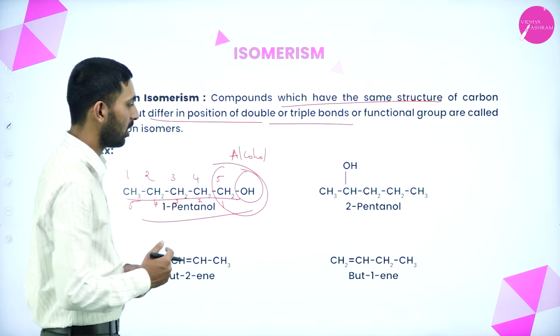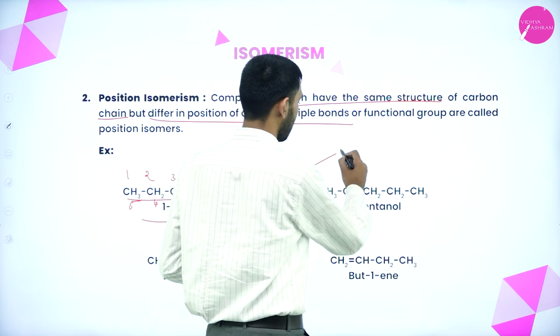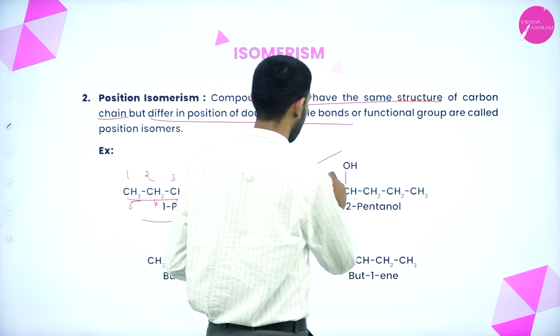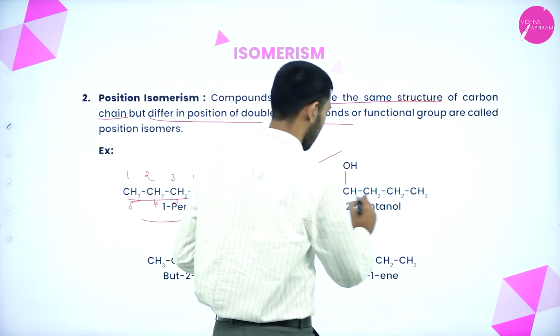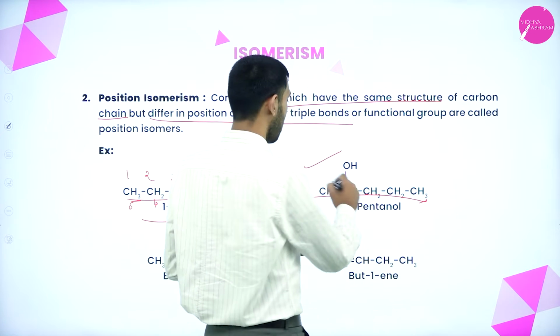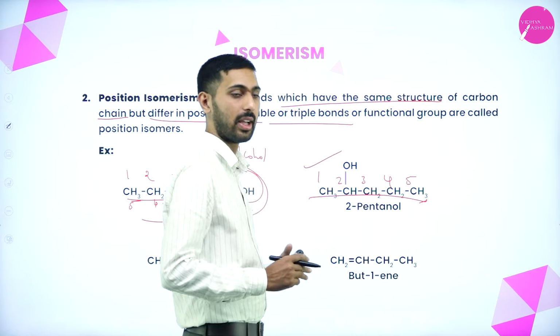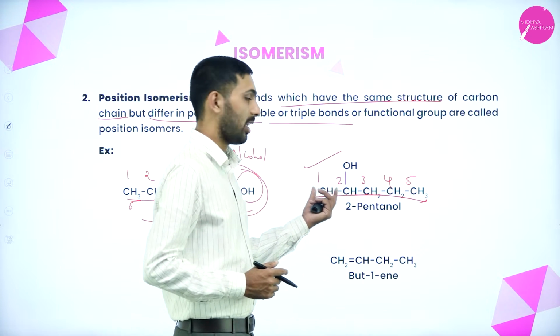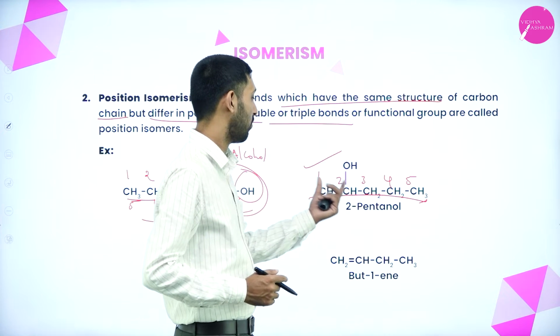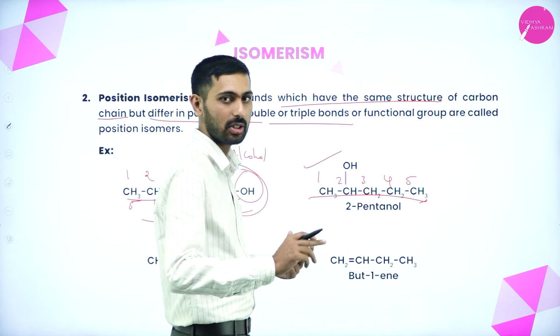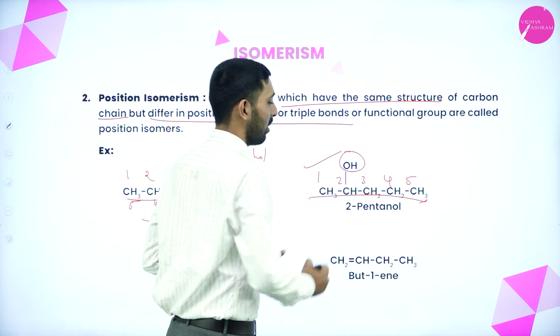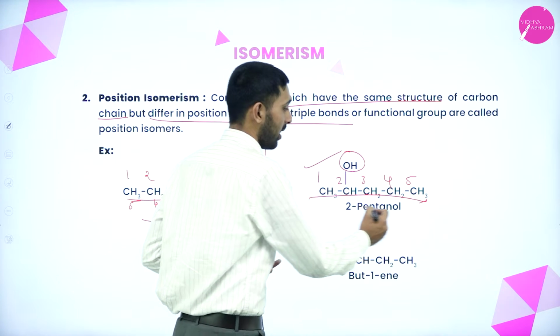Okay. Next thing, now here you see. Now let us take a second example. Here also, which is the carbon chain? Here this is the carbon chain and it is the longest chain. So 1 2 3 4 and it is 5. So if we are naming from the left hand side, for the second carbon you will get the second position. Correct, right? OH will get the least number. If you are naming from the right hand side, what will you get?